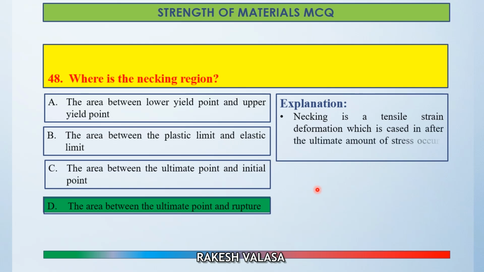From the stress strain curve for ductile material, necking is a tensile strain deformation which is caused after the ultimate amount of stress occurs in the material. So the correct answer is option D, the area between the ultimate point and rupture.